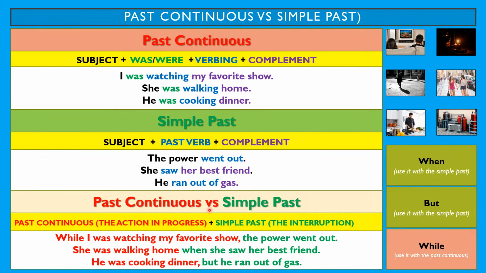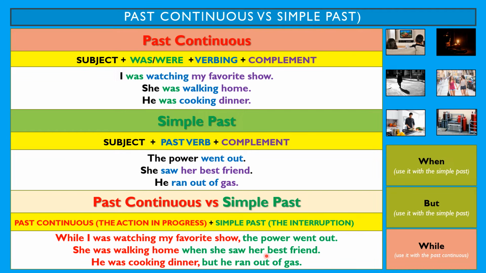Now here you can see the two actions connected, working together. For the action that is in progress, we use the past continuous. For the interruption, we use the simple past. For example, while I was watching my favorite show, the power went out. She was walking home when she saw her best friend. He was cooking dinner, but he ran out of gas.